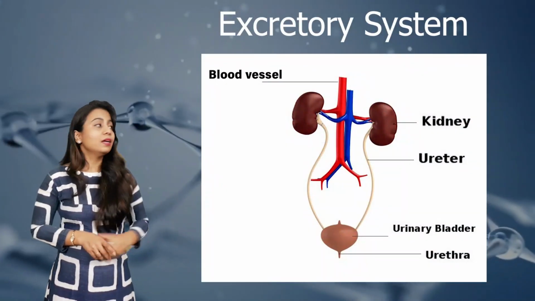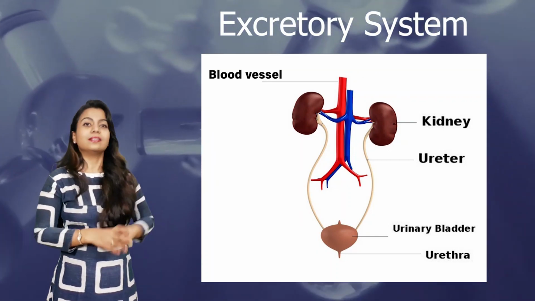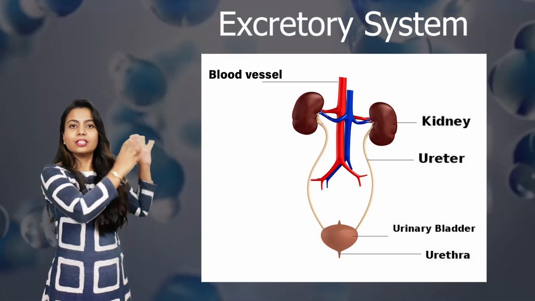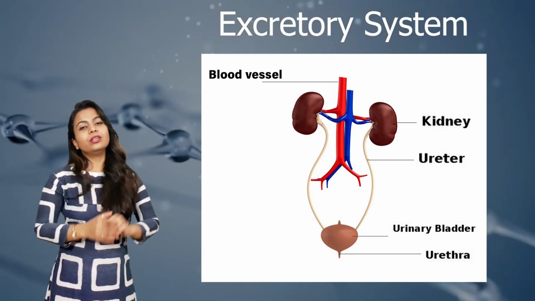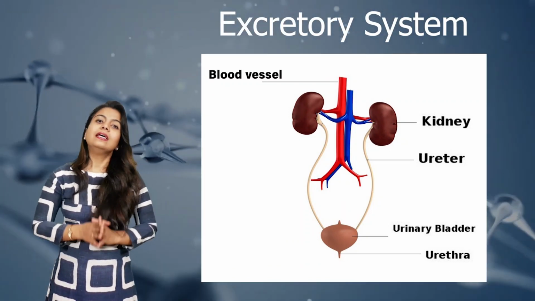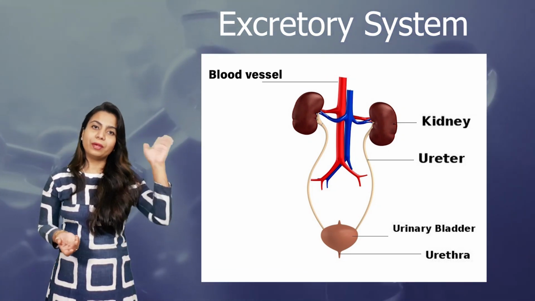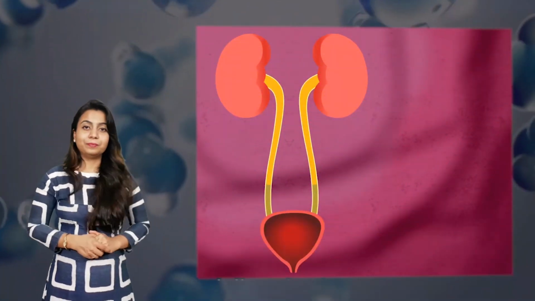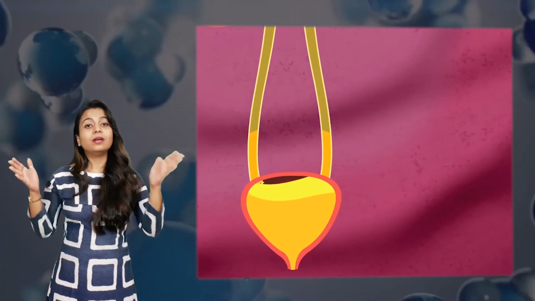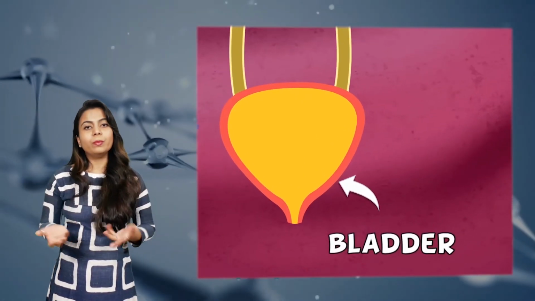Now coming to the second part, ureters. The urine that is formed in the kidney reaches the urinary bladder through these pipelines. So ureters are tubes for transporting urine from kidney to urinary bladder. Now coming to the urinary bladder. The urinary bladder is a bag-like structure that stores urine, and it normally stores 500 to 700 milliliters of urine.